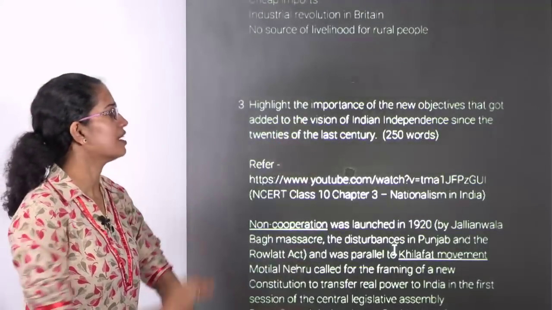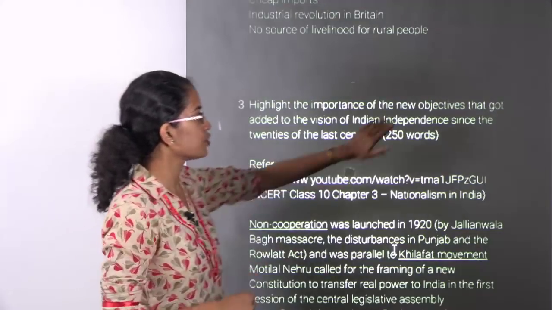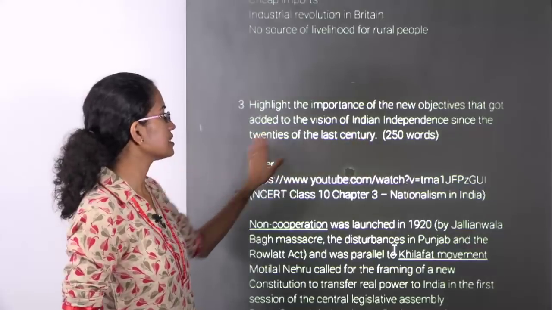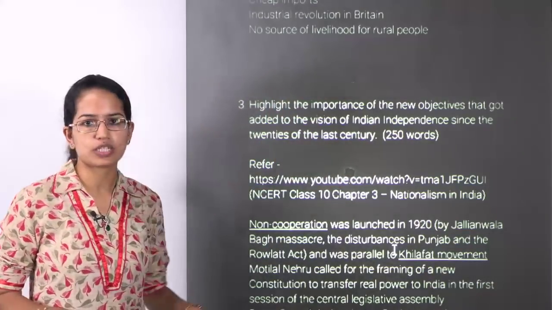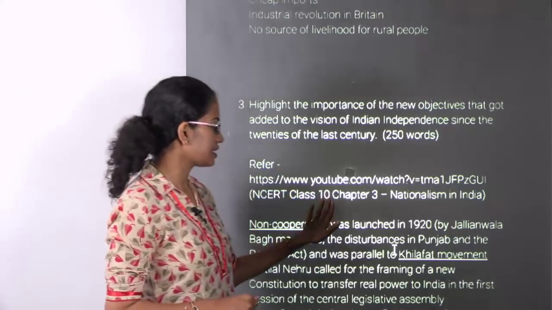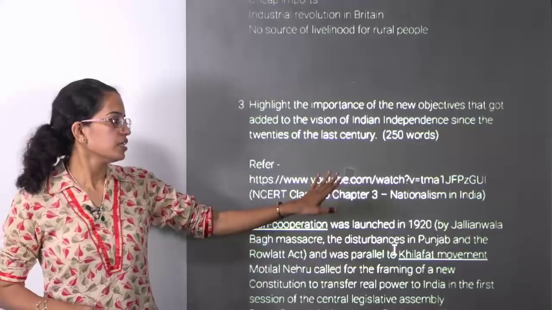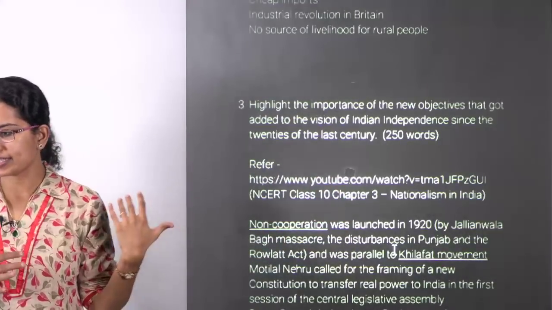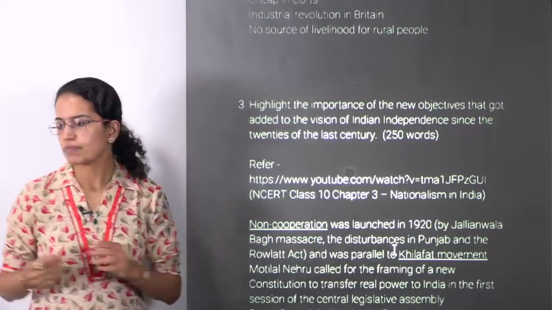The next question, a very direct question. The question says, highlight the importance of new objectives that were added to the vision of Indian independence since the 20s of the last century. So this is a kind of very direct question from class 10th NCERT chapter 3, that's nationalism in India. So I want you to go back and read or refer that lecture and understand the thing clearly.